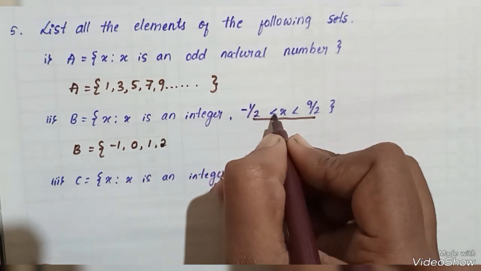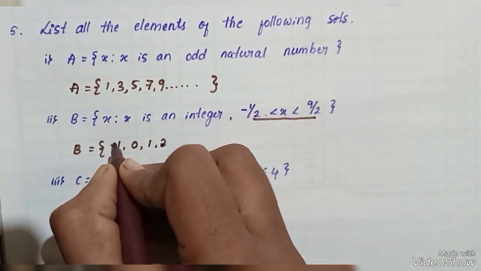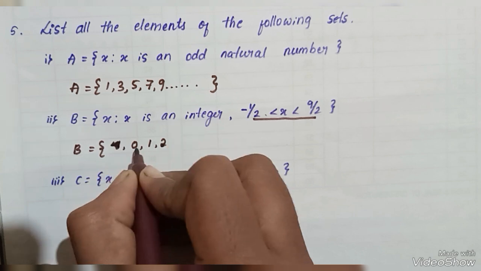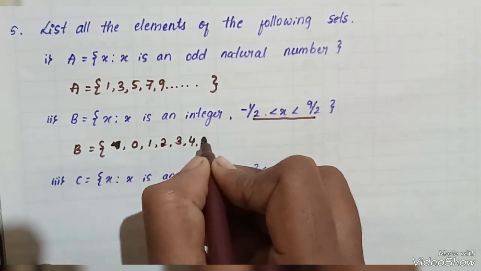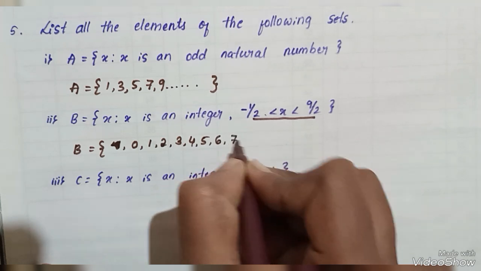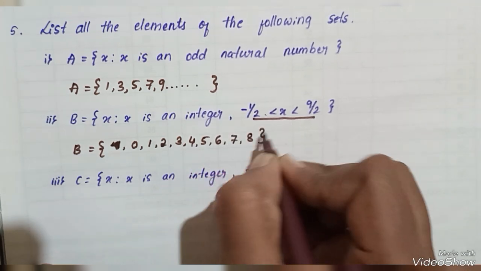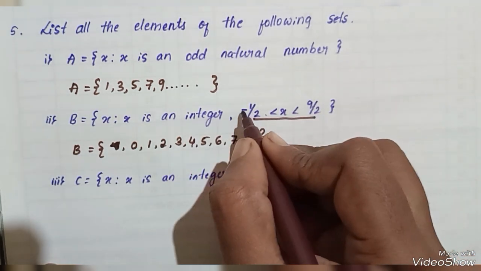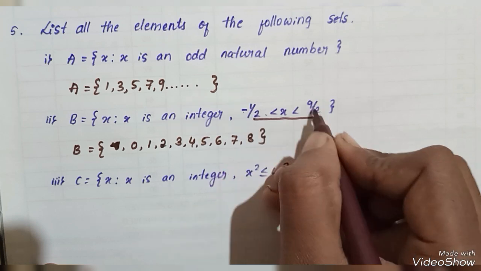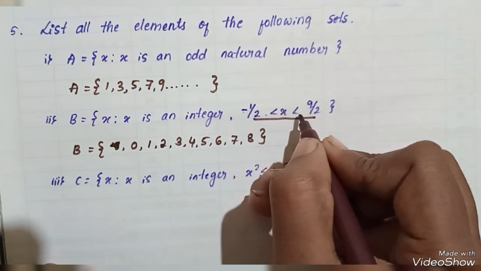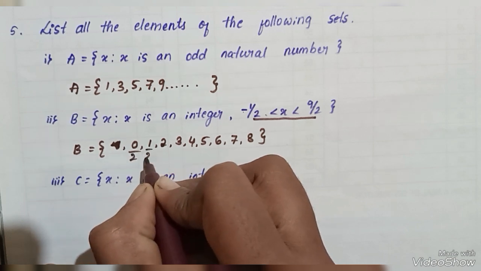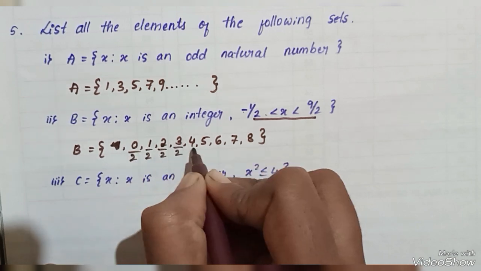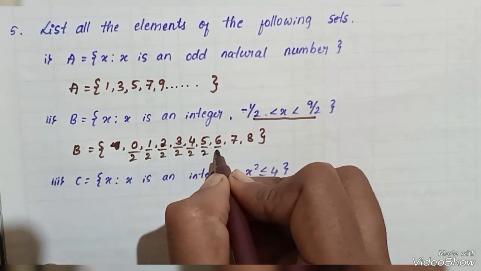Here less than -1 means this -1 is not included. From 0, 1, 2, 3, 4, 5, 6, 7 and 8. Okay, now from -1 divided by 2 to 9 by 2 the elements are there, so here I have divided by 2 on each element.